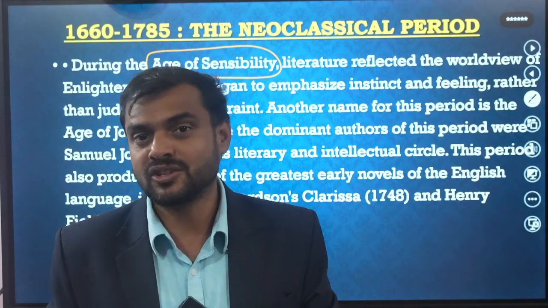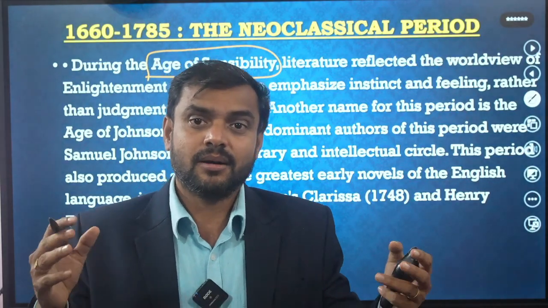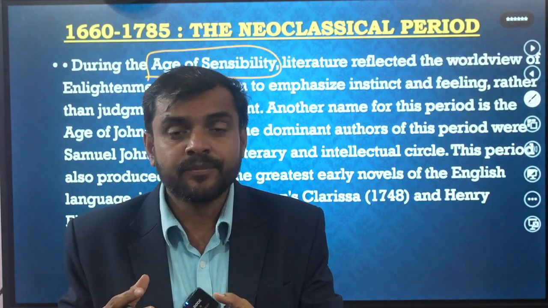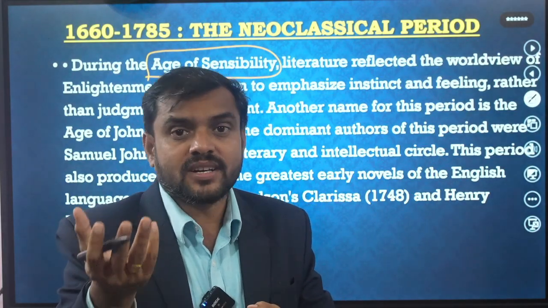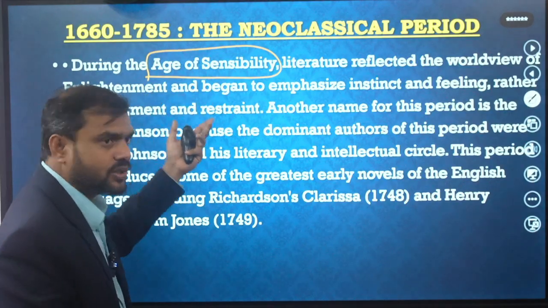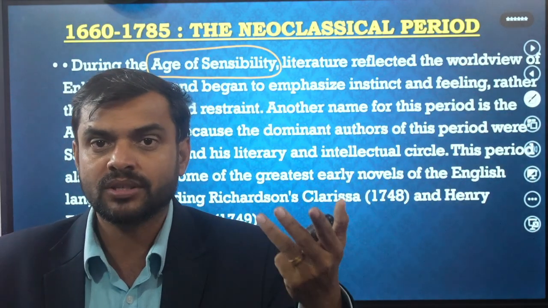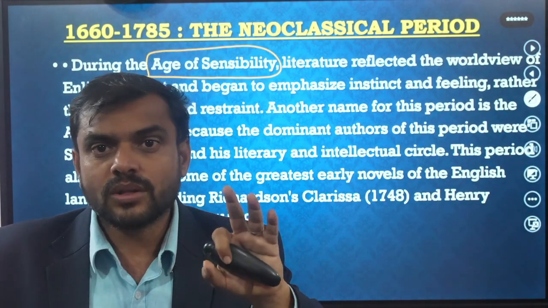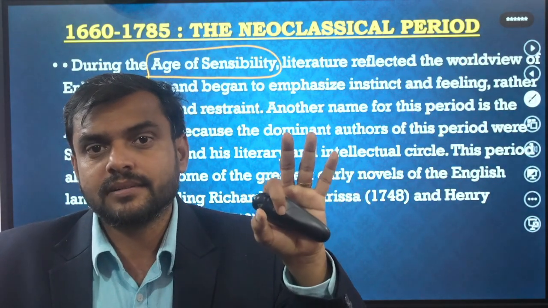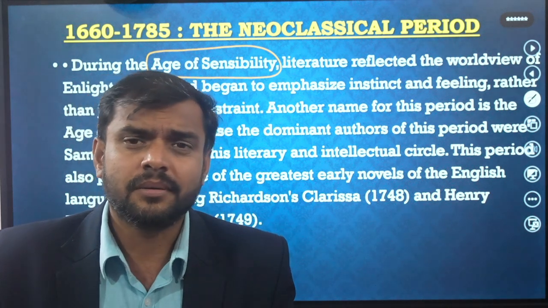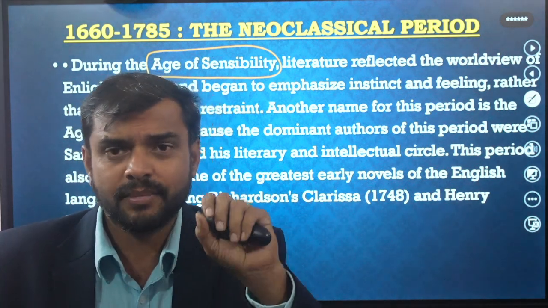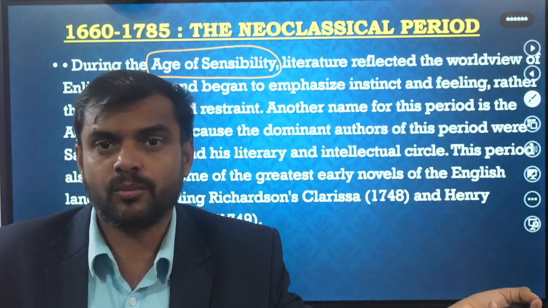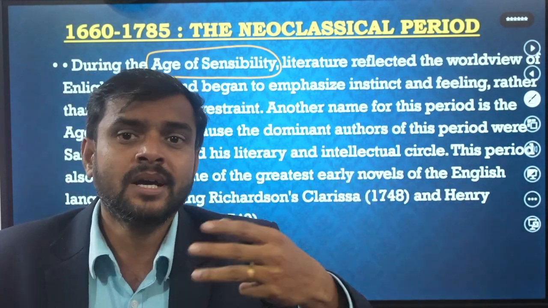Even Samuel Johnson came in this period. He has written biographies, and he has started his own journals. You know, in this period only, journalism was also introduced. Journals came. Joseph Addison and another writer, who both started the Tatler and another one, the Spectator magazine. There they were all writing. One is for Tories and one is for Whigs. Two political parties were there. They were supporting them and writing about them.